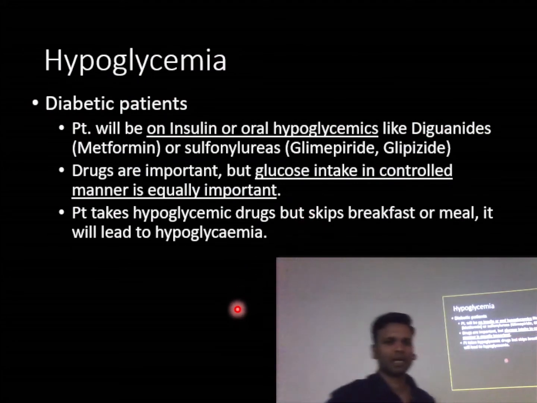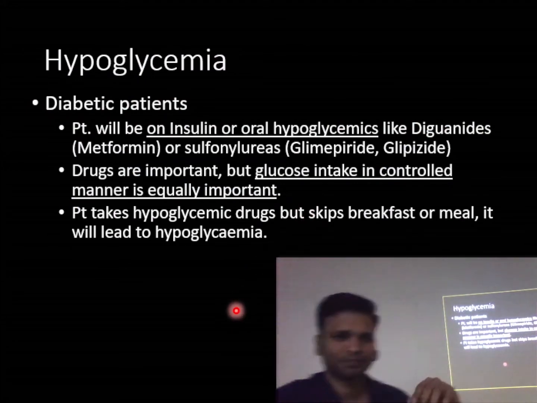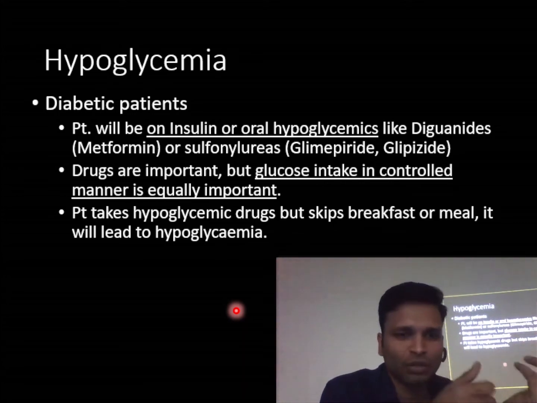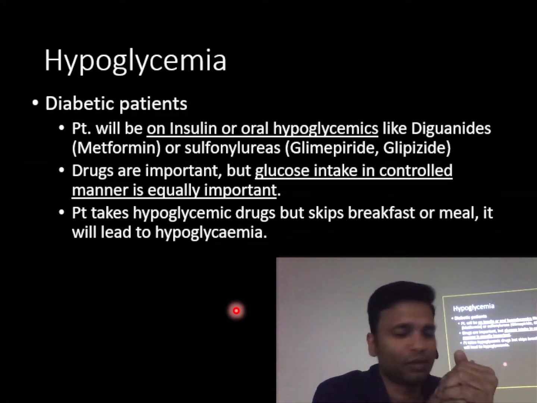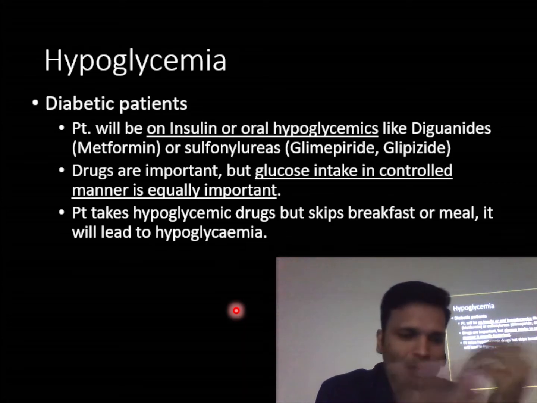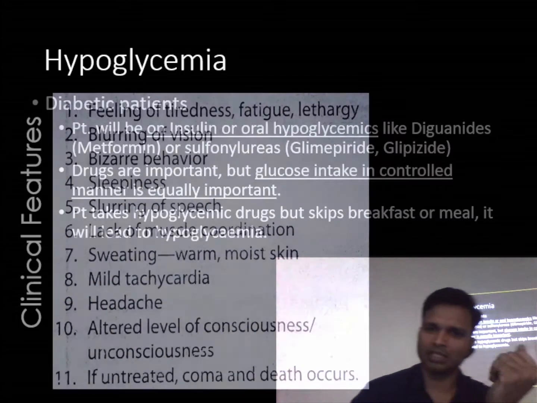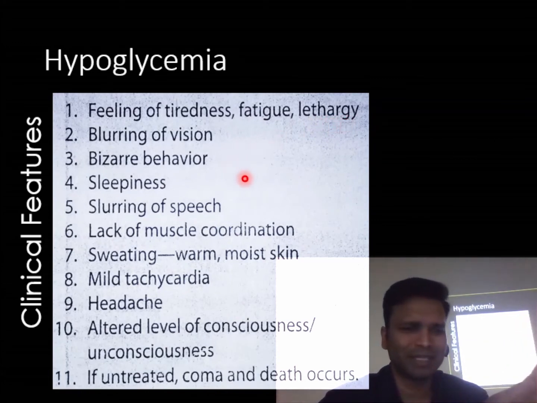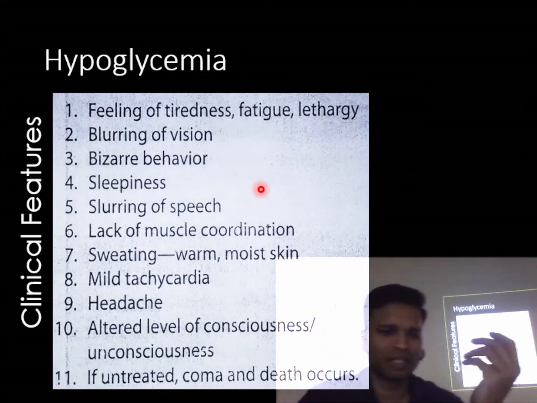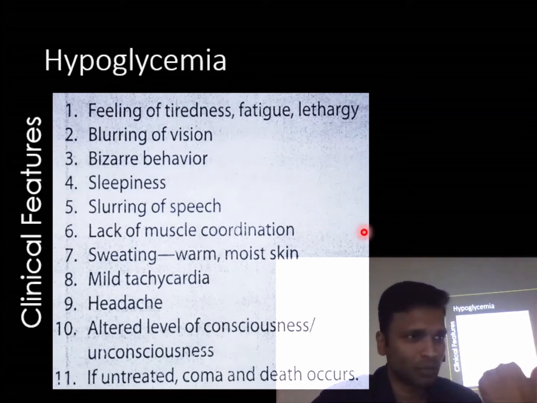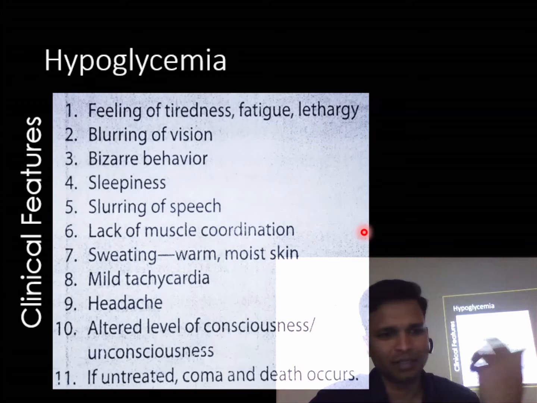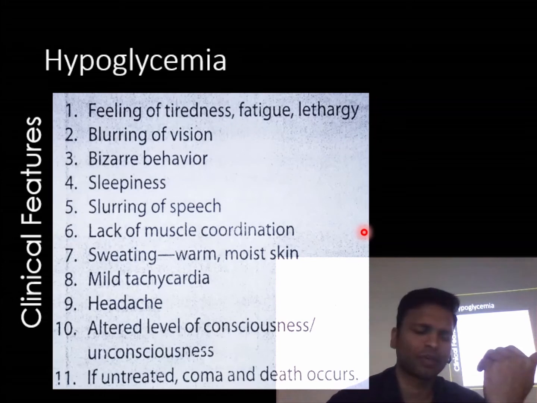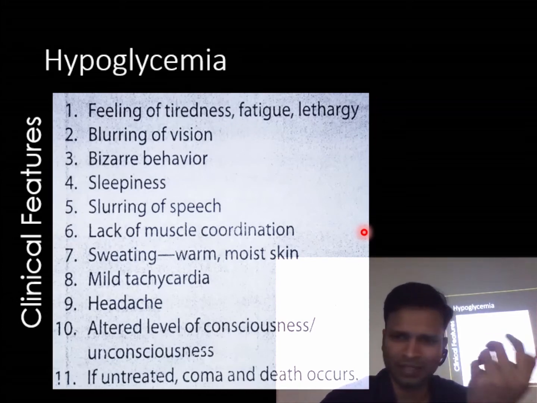Now in a diabetic patient, as we talked earlier, if the patient is on insulin or oral hypoglycemics and forgets to take the meal before coming to the clinic for the treatment, the patient might go into hypoglycemia, okay. So these are the symptoms that you see in case of hypoglycemia: lethargy, blurring of vision, sleepiness, slurring of speech, lack of muscle coordination, tachycardia, because glucose has decreased. Again, to compensate that, the heart will beat at a faster rate, okay. And if it stays for a longer duration, unconsciousness, coma and death occur, okay.